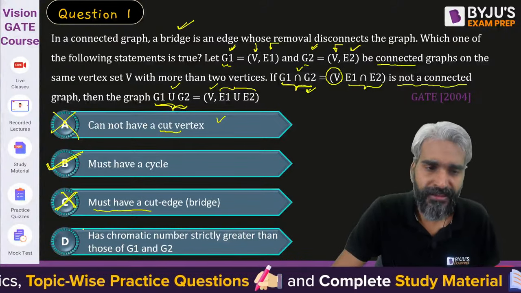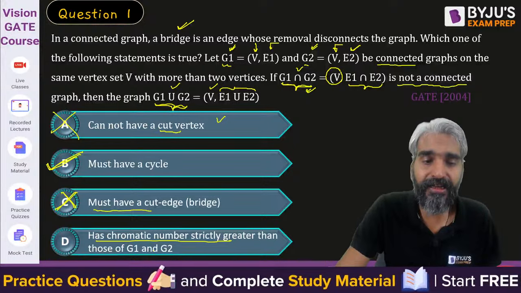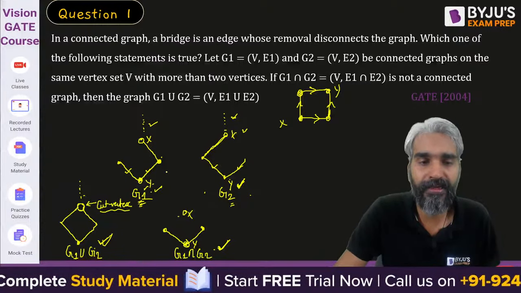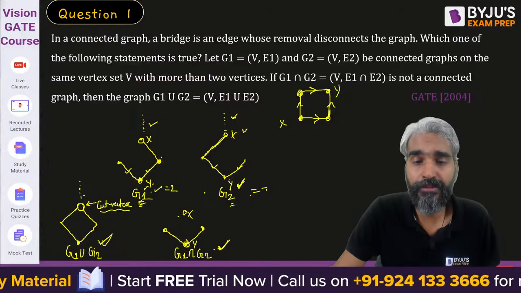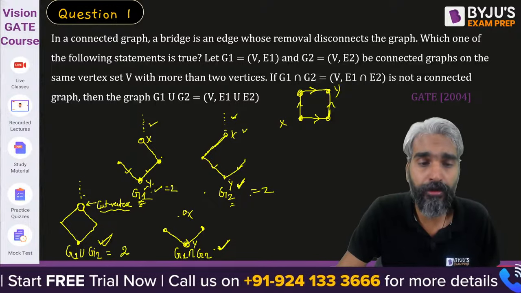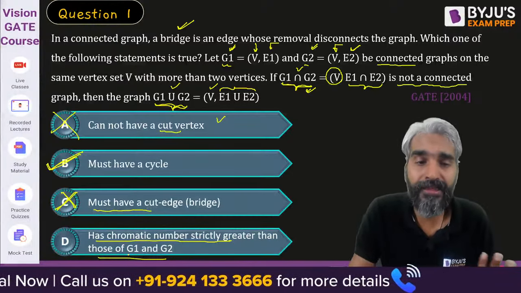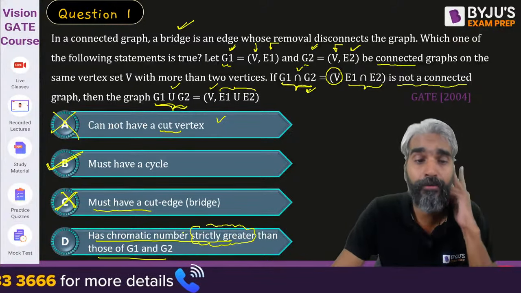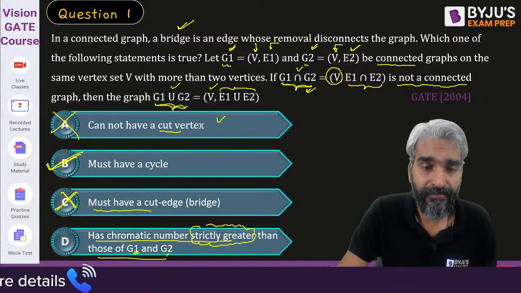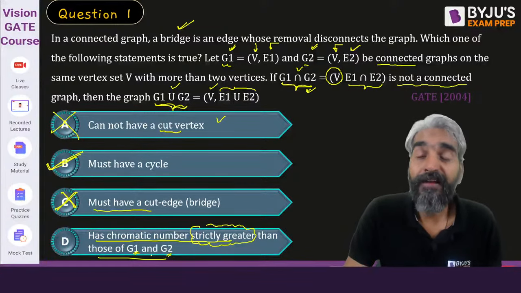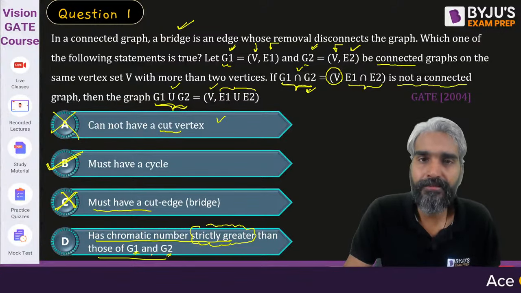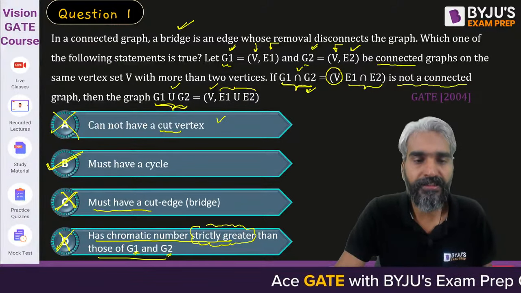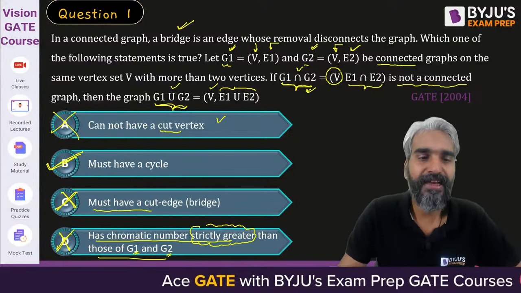Clear? Now they are saying it has a chromatic number strictly greater than those of G1 and G2. Come on, this is also not true. What is the chromatic number of this graph? The chromatic number of G1 is 2. The chromatic number of G2 is also 2. The chromatic number of G1 union G2 is also 2. So it may be equal. Why are you saying it must be strictly greater? Strictly greater means it cannot be equal to the chromatic number of G1 or G2. Manish, clear? The chromatic number of the graph may be equal to the chromatic numbers of G1 or G2. It need not be strictly greater. So that's the idea. The correct answer will be cycle.